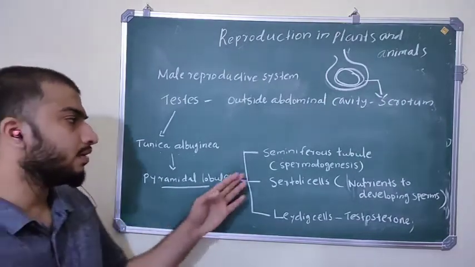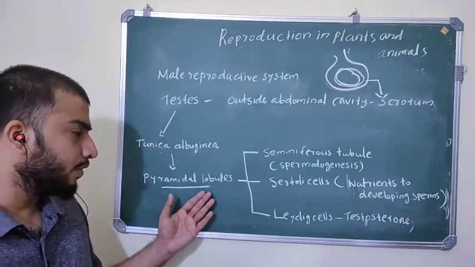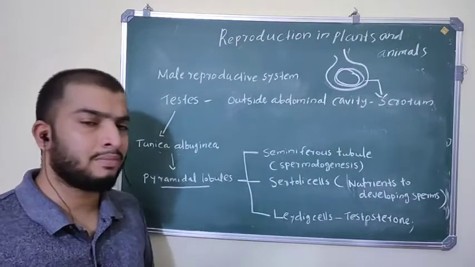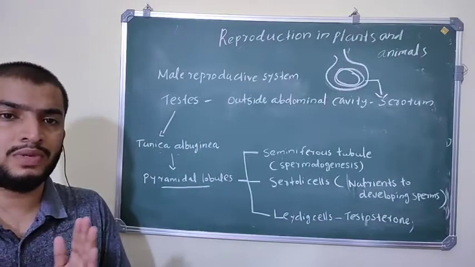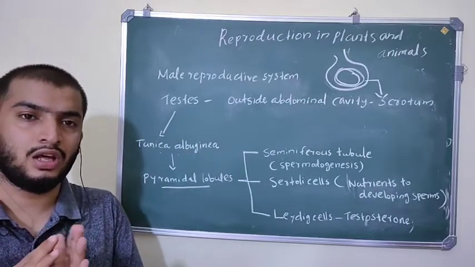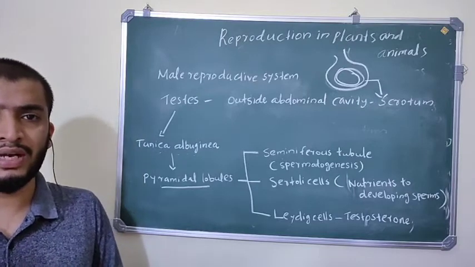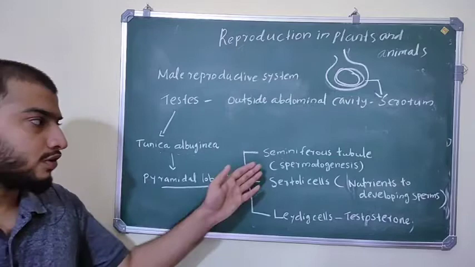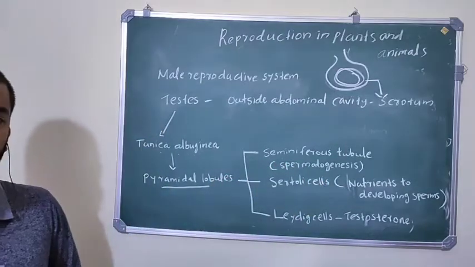So what is the seminiferous tubule? This is present in the pyramidal lobule. They lie in the pyramidal lobule and perform spermatogenesis. What is meant by spermatogenesis? It means formation of sperms. Okay, spermatogenesis is the production or formation of sperms. So the seminiferous tubules are involved in the formation or development of sperms.